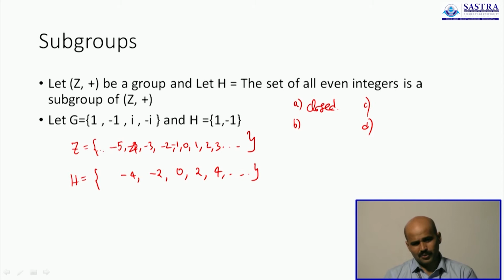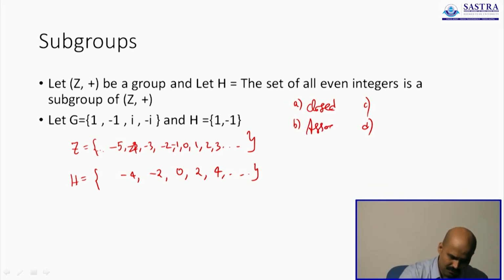Next we talk about associative. Now we have already established the fact that addition is associative. Just because you are considering a smaller set doesn't mean that addition will not turn out to be associative. So it is also associative.